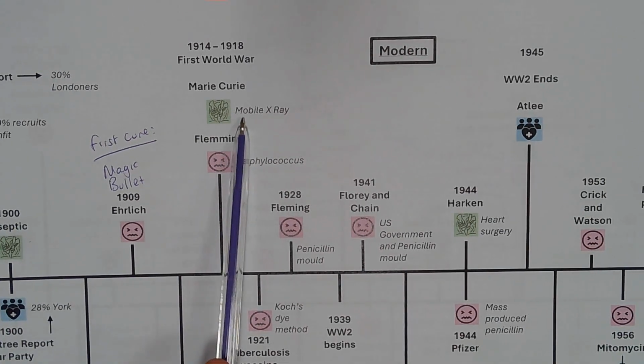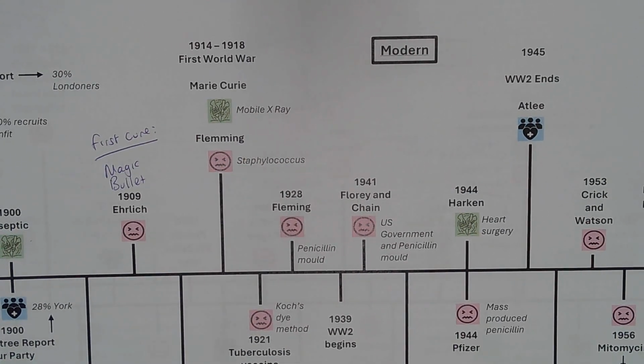And then we've also got Marie Curie, who creates the mobile X-ray, which helps those soldiers who are potentially internally bleeding to be able to operate, to know where the injuries are, to not move them in case it makes the internal bleeding worse. Also allows doctors to know where to cut into the skin instead of making a bit of a mess of things. So this is quite positive, and we can see how war advances medicine.